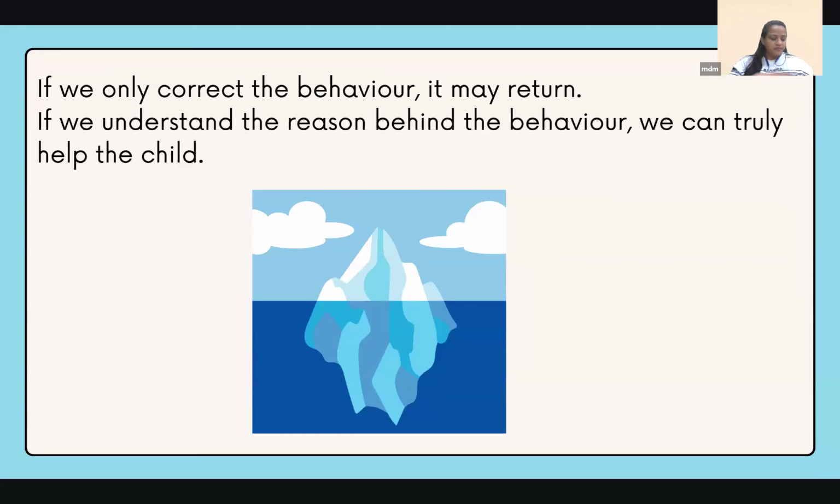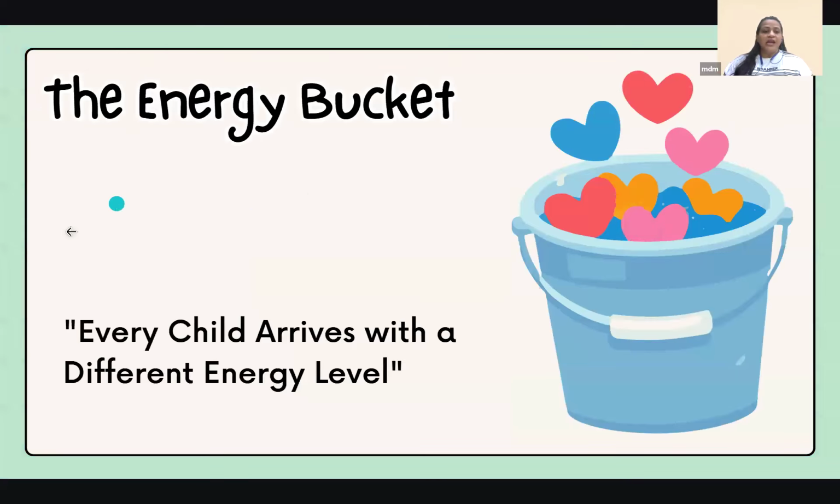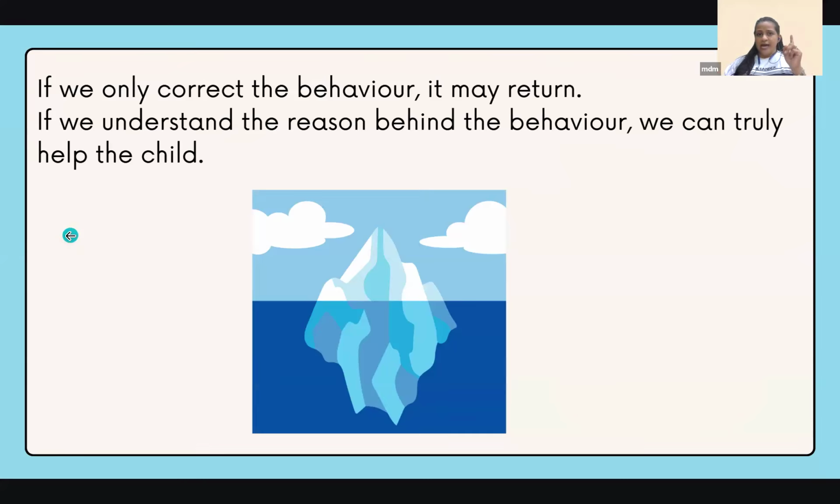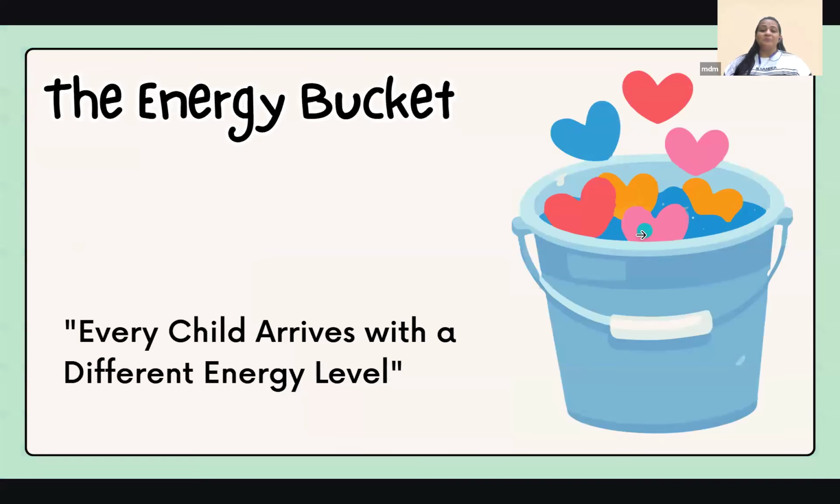Now, if we only correct the behavior, it may return. If we tell the child, okay, don't push anybody, if you push, I'm not liking it, I will punish you, the behavior may just return. If we understand the reason behind the behavior, we can truly help the child. Now, this is the first approach, the iceberg approach. The second approach is the energy bucket.